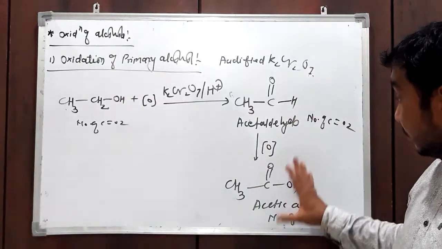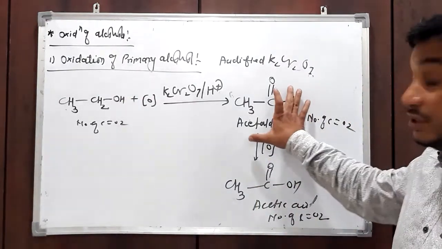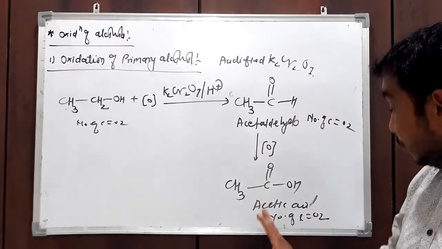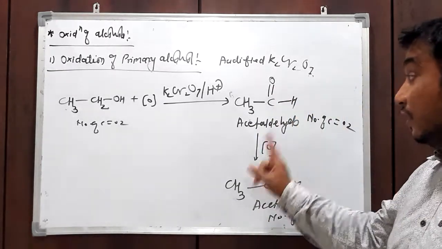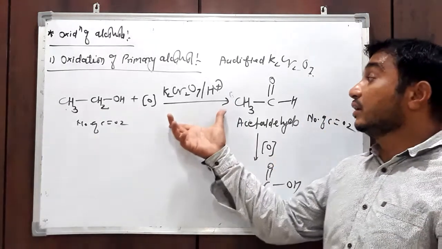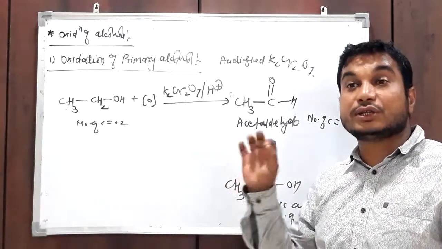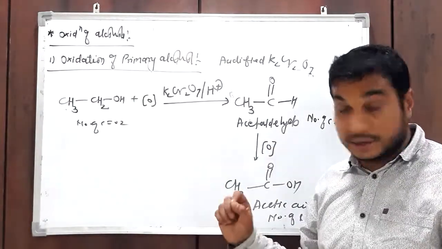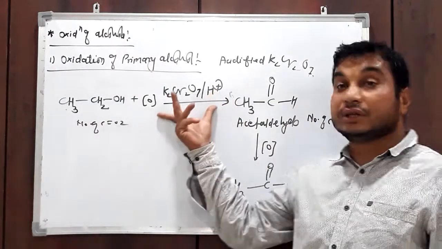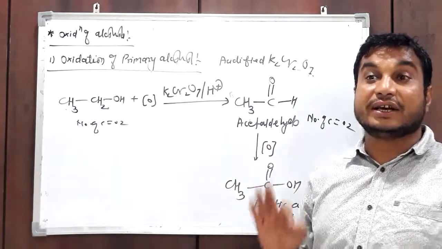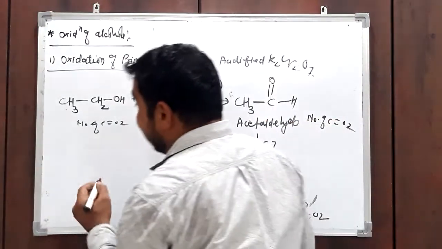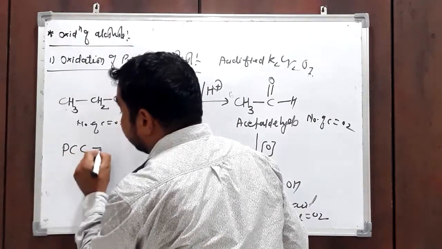But the reaction will never stop at this step. After formation of acetaldehyde, the reaction proceeds again to give acetic acid, because acidified K2Cr2O7 is a strong oxidizing agent. If you want only the aldehyde, then what do we have to do? We have to use a mild oxidizing agent. In this reaction, one of the mild oxidizing agents is PCC.